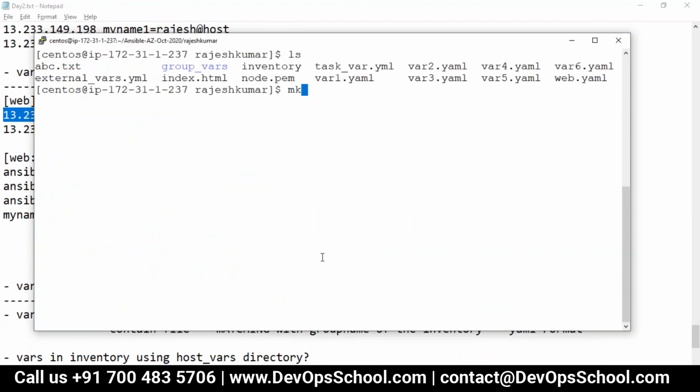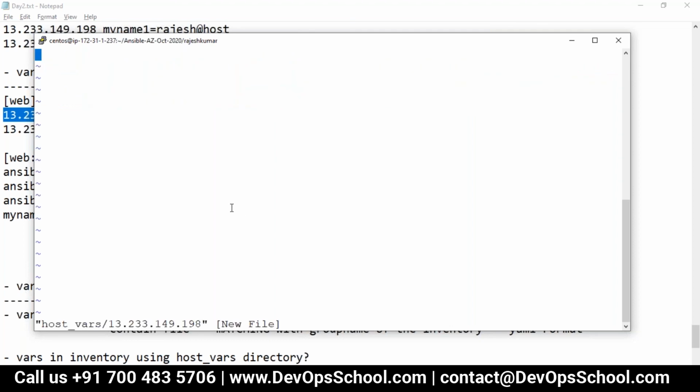So guys, mkdir host_vars, and inside that host_vars I will create a file matching. See the matching. If it is a host name, you have to write the host name, and inside that I will write my name: Rajesh. In host vars, I'm doing it only for the one machine.